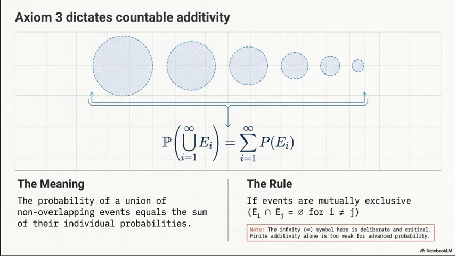The infinity here is very important. Finite additivity alone is too weak for limit theorems. In simple language, the probability of E1 union E2 union E3 equals P(E1) plus P(E2) plus P(E3), when E1, E2, E3 are mutually exclusive. I think I was able to make you understand this.